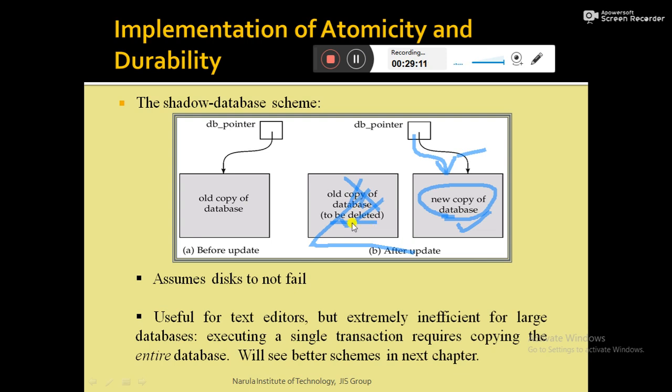So that is how the shadow copy technique can be used to implement the atomicity and durability properties. But definitely this shadow copy technique is extremely inefficient. Though it's very simple, it is inefficient. Better techniques exist, and we will discuss them in my next lecture.